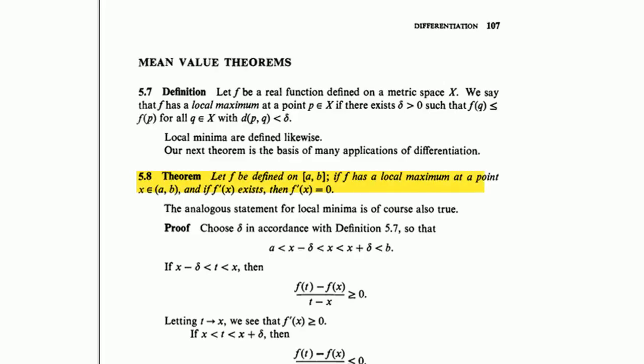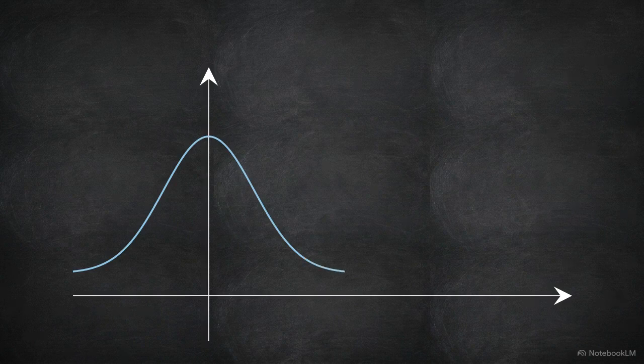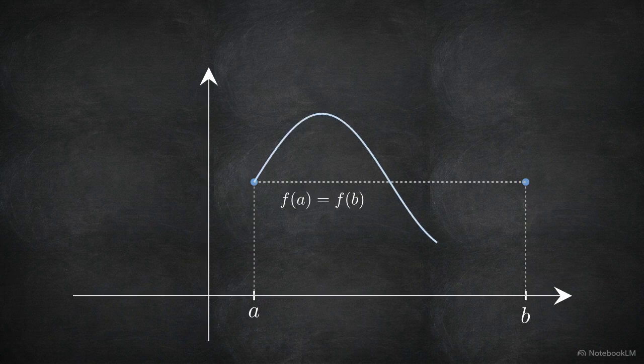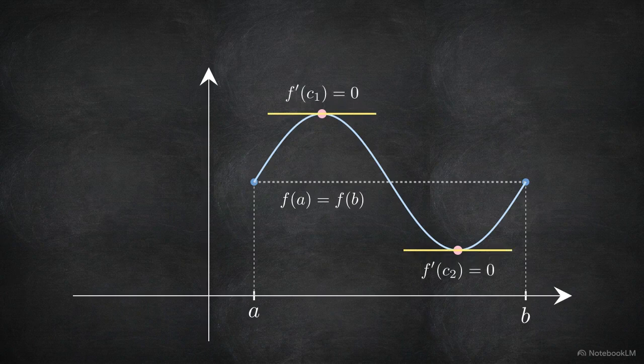We will start by examining Theorem 5.8 in Rudin's text. This states that if a function reaches a local maximum and a derivative exists at that point, the derivative must be zero. When a curve peaks at a local maximum, it stops increasing and hasn't yet started decreasing. The tangent line at that exact summit is perfectly horizontal. This introduces a concept known as Rolle's theorem. If a continuous curve starts and ends at the exact same height, it is forced to create at least one peak or valley with a slope of 0 in between.